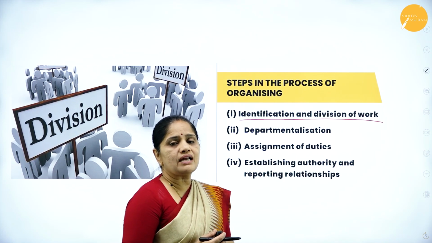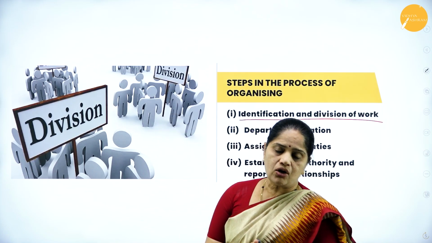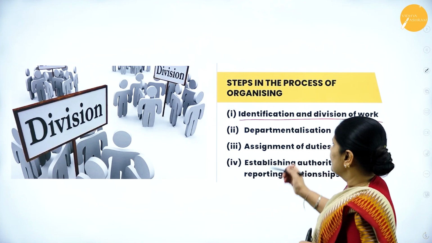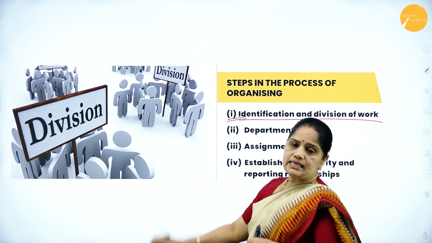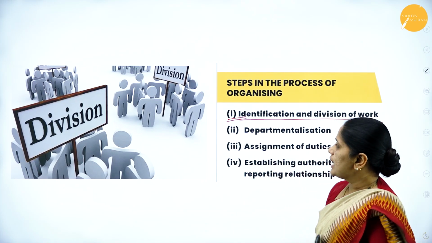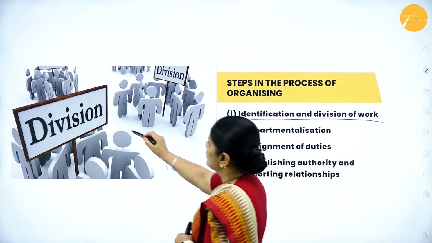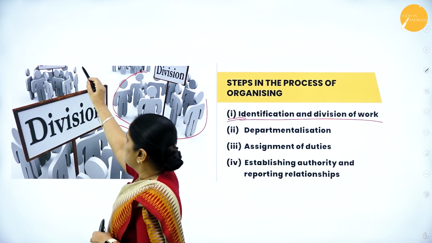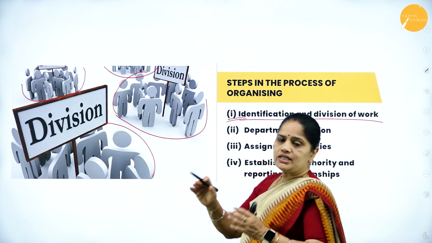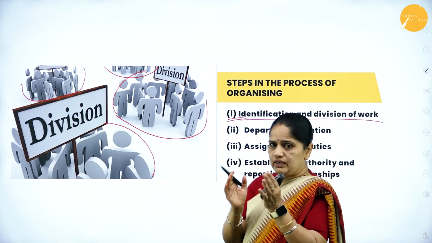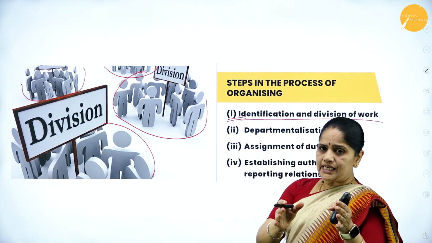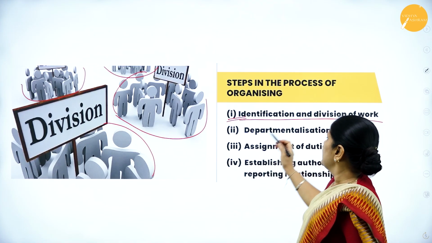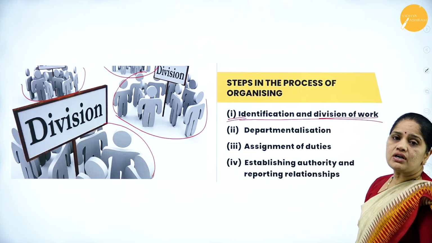What are the works to be done? What are the various activities to be conducted in an organization? And how do you divide the activities? So, that is the first step in the organizing process, that is identification and division of work. For one particular kind of work, you appoint certain people. For the next kind of job, you have certain other people, and in this way you are dividing the work into different sectors, and for each kind of work, you are appointing people to do that same job. So this is what we mean by identification and division of work.